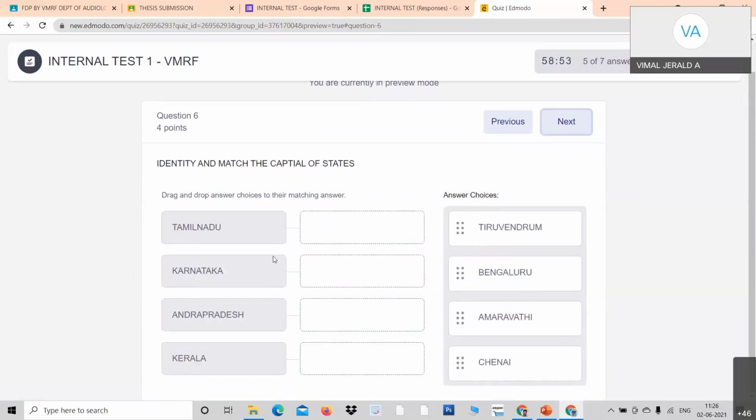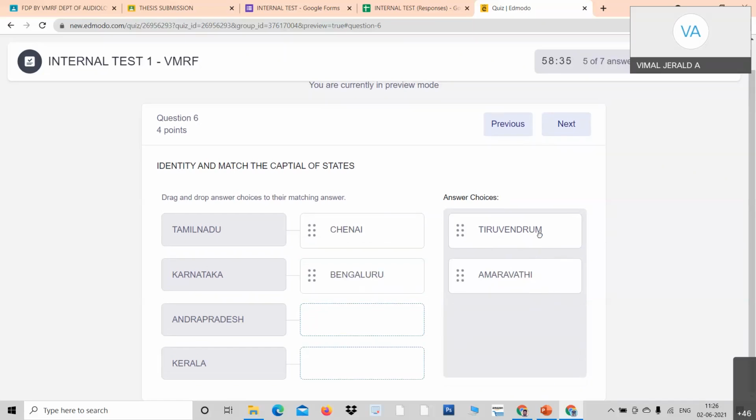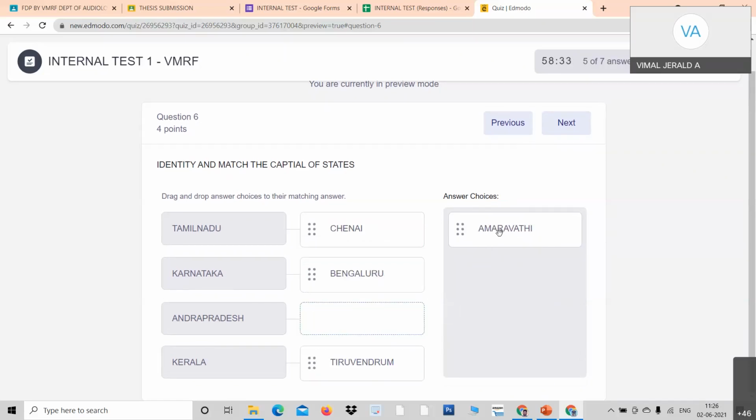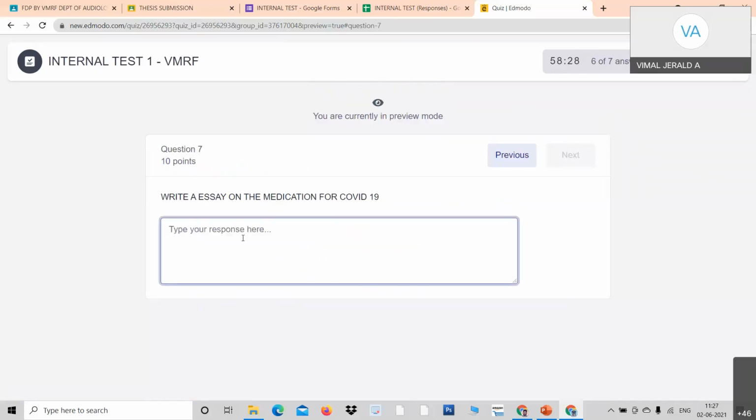So I just go to the next. See here, the match the following. I can take. See here, it has come in jumbled way. Professors, do you get it? The questions are in jumbled order. Okay. See, the 6th question comes out of 4th. See here, I just drop it. For example, Tamil Nadu, Chennai. Take it and drop it here. And Bengaluru, take it and drop it here. Trivandrum, take it and drop it here. You can drop like this. And the next question. See, essay of COVID-19. I just type. You can continuously type.